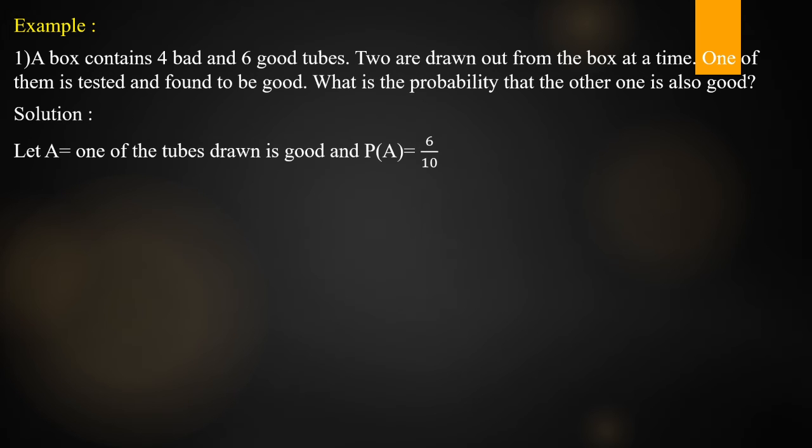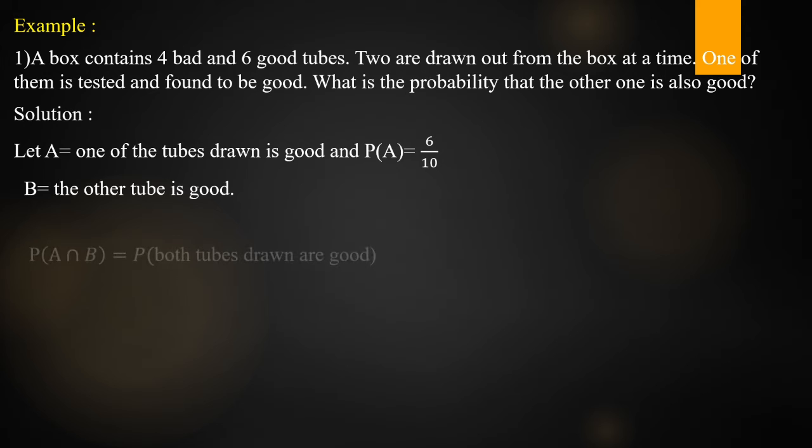Let A be the event that one of the tubes drawn is good, and P of A is equal to 6 by 10. This is the first drawn tube. Why do we write 6 by 10? Total good tubes are 6 and the total number of tubes is 10, so that's why we take 6 by 10. Consider another event, B is equal to the other tube is good. Now here we have to find this probability.